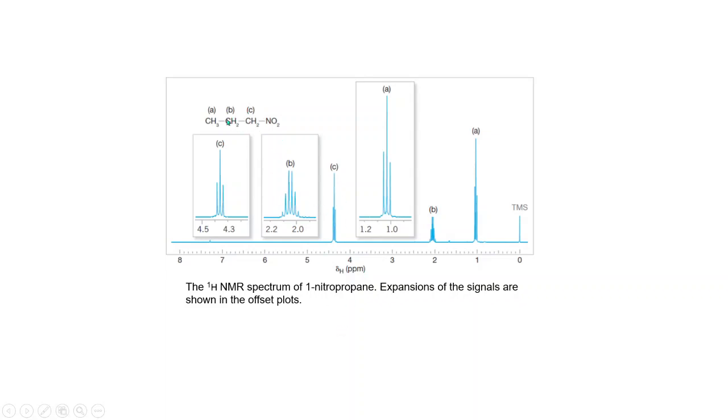Now if you see, this B proton will come in between these two protons, because this is a little far from this nitro group. That means electron density will be a little bit more here as compared to this one. So this will be in between these two protons. Now this will be more shielded, that's why it will come around 1. So this much is enough for this molecule.